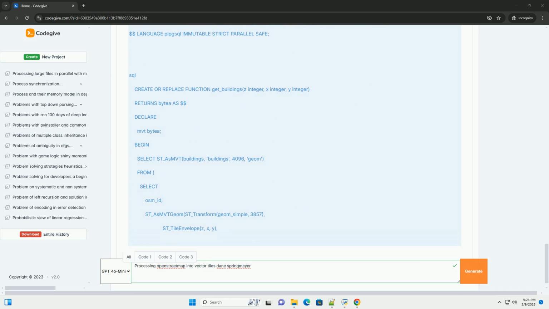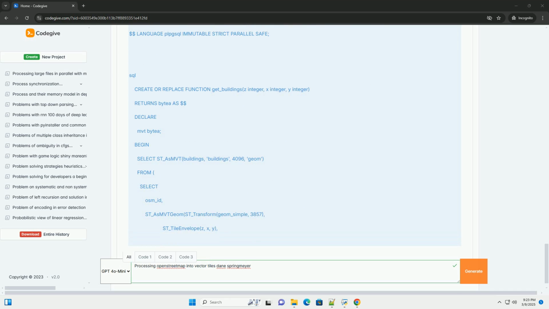Here are some example queries for other layers, adapt them to your specific data. Buildings. Water areas. Step 5, generating vector tiles. Now that you have the SQL queries, you can use tools to generate the vector tiles. Here are a few options. pg_tileserve, recommended for ease of use and direct serving.